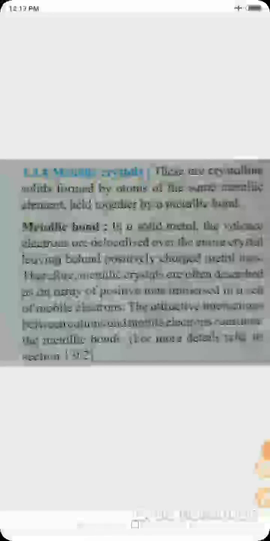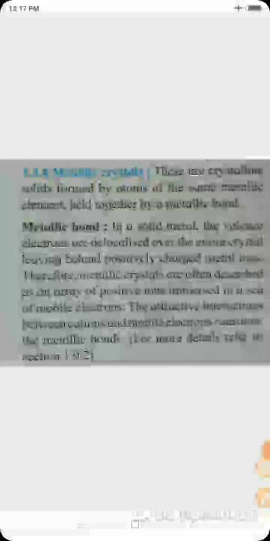Now see the metallic bond in solid metals. We know that metals are present in the solid state. In a solid metal, the valence electrons are delocalized over the entire crystal, leaving behind positively charged metal ions.